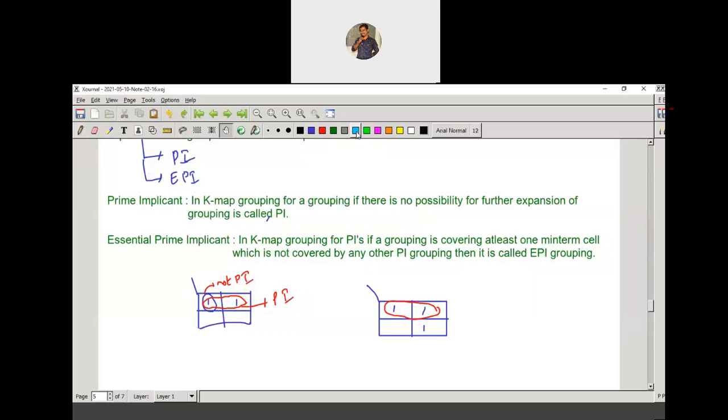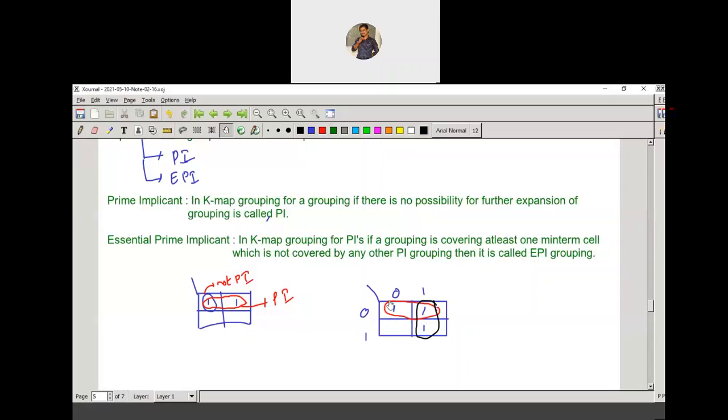Let me show with the other color. You can observe this red color grouping, the red color prime implicant. Here this 00 minterm is covered by only one prime implicant grouping.